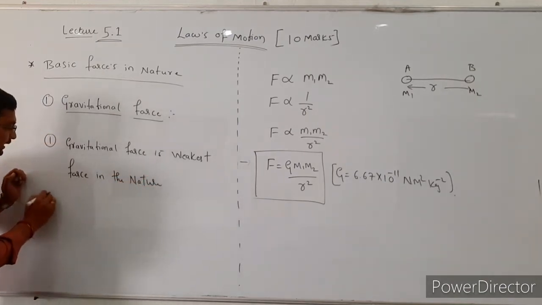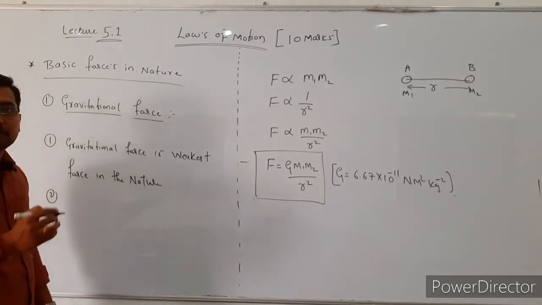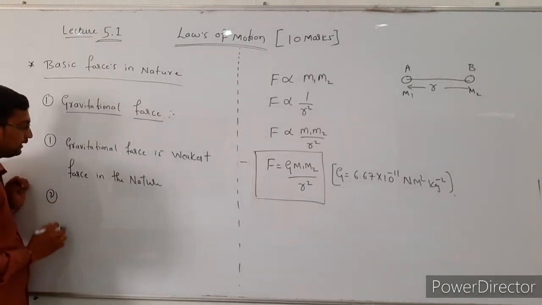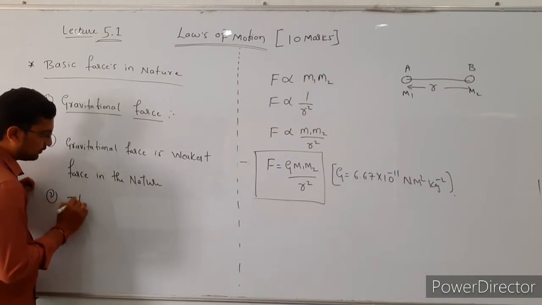Okay, the first point is the gravitational force is the weakest force in the nature, and the second point, it is attractive force.